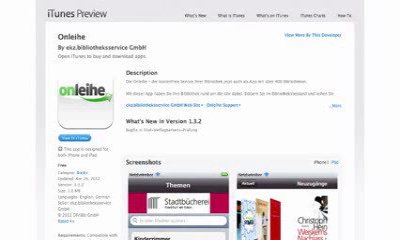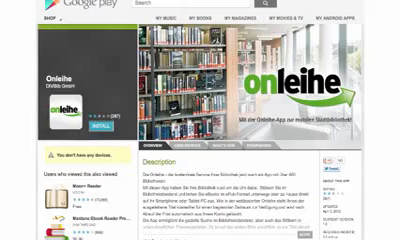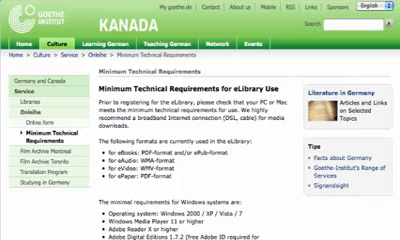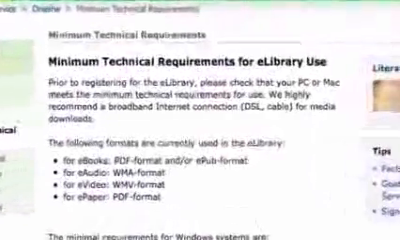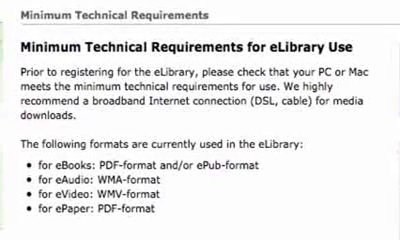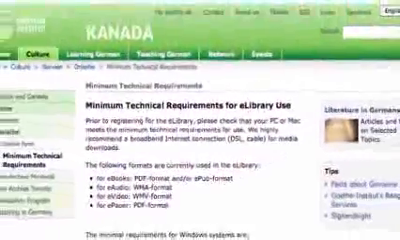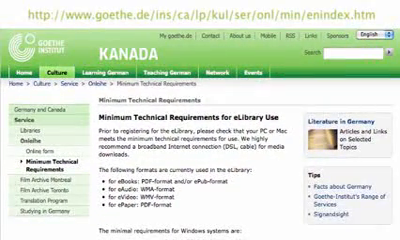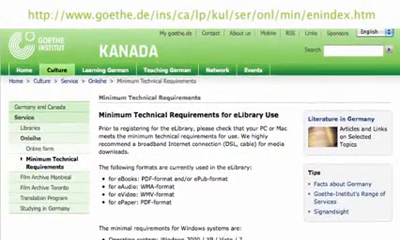There are Onleihe apps available for iPhones and iPads, as well as for Android-powered devices, to aid in downloading onto mobile devices. Most PCs using up-to-date operating systems will be fine. Your e-reader or tablet will need to be compatible with Adobe Digital Editions in order to support PDF and EPUB formats. Audio devices should support WMA format, and video devices need to support WMV format. You can check out the minimum technical requirements for eLibrary use here on our specifications page.